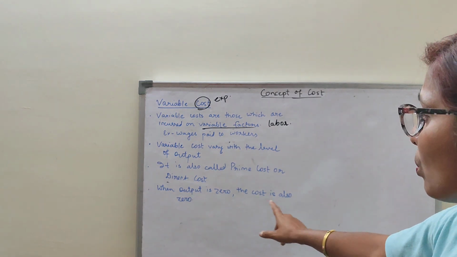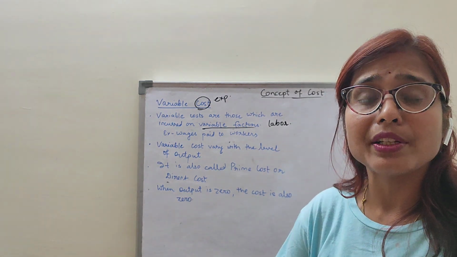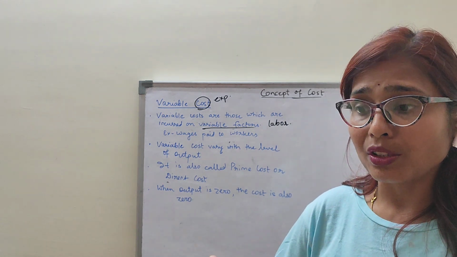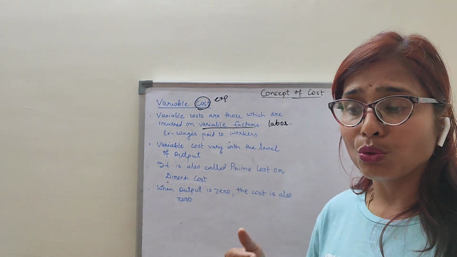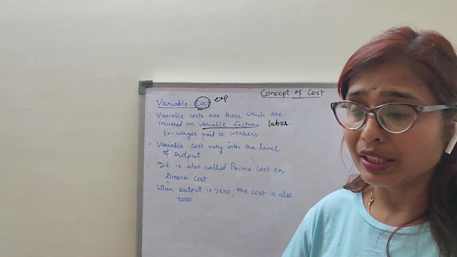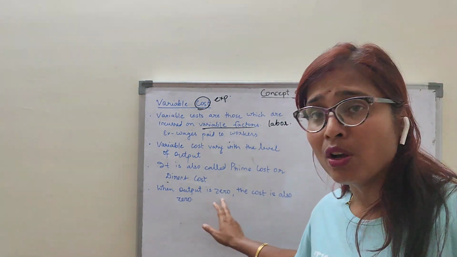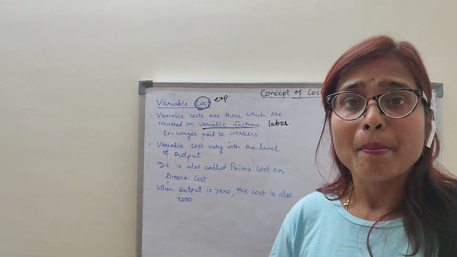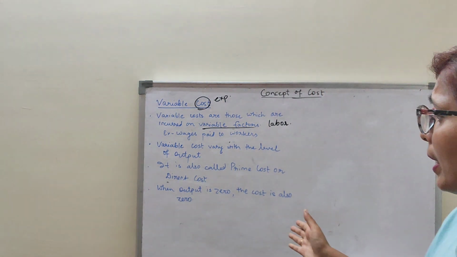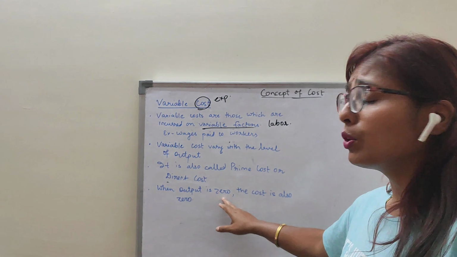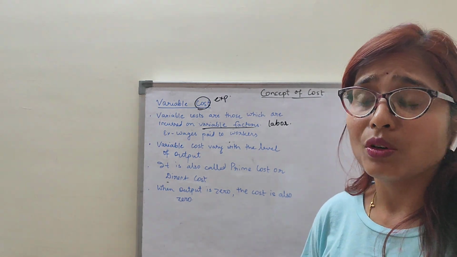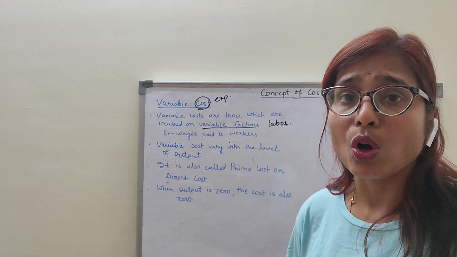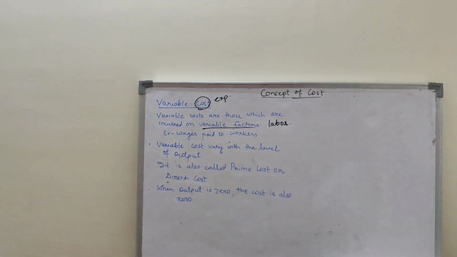When output is zero, the cost is also zero. Suppose there is no production, so my cost will also be zero. If the production starts from 0 to 1 unit to 2 units, my cost will also start increasing. So likewise, whether there is no production, or less production or more, my cost will depend on the output. When output is 0, my cost is also 0. When my output is more, my cost is more. When output is less, my cost is also less. Hope you have understood children.